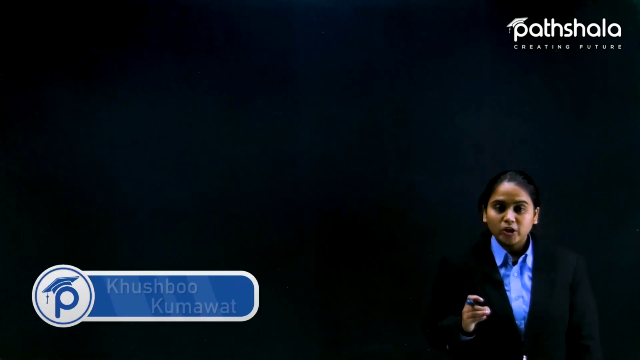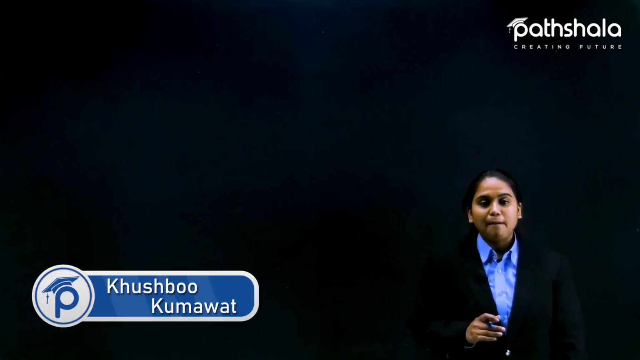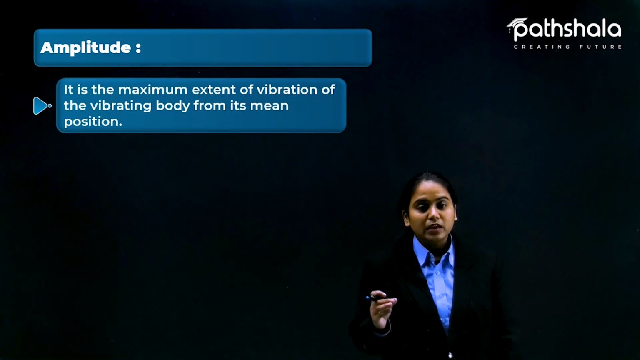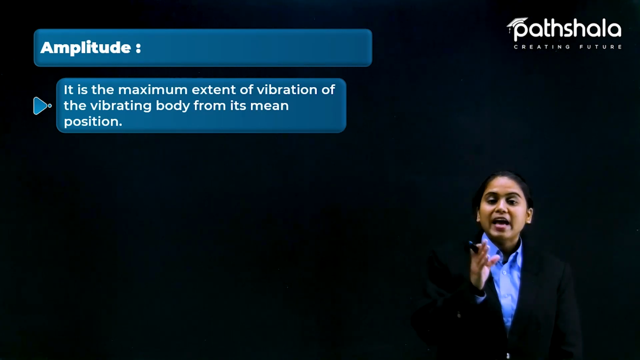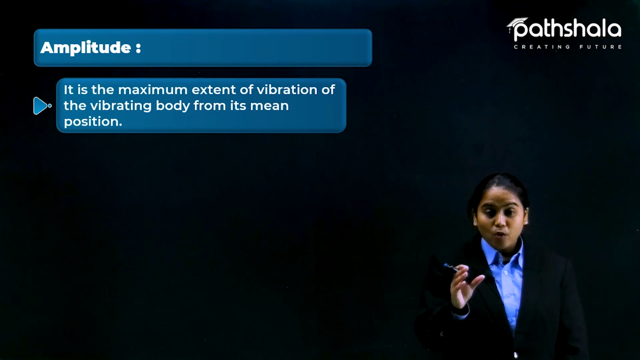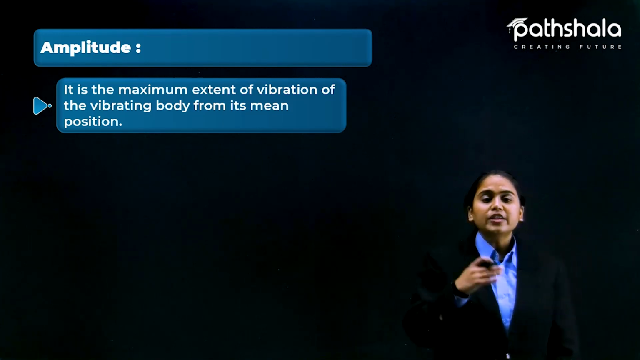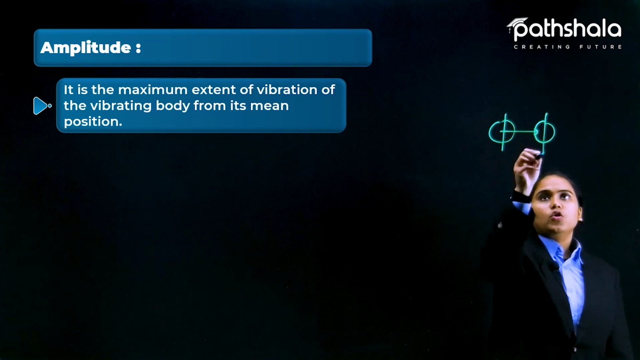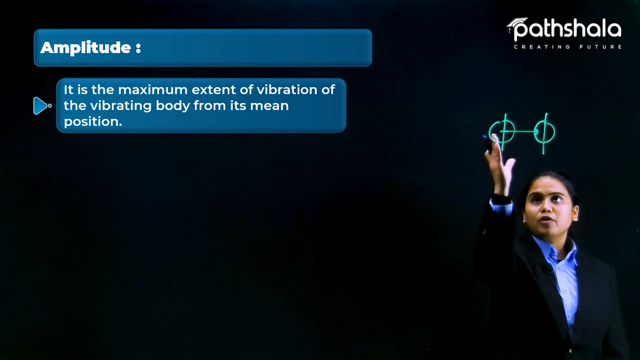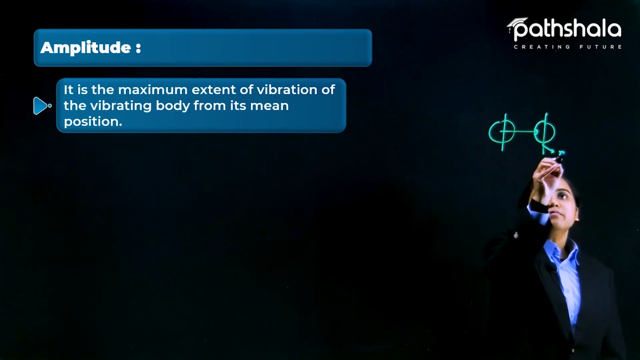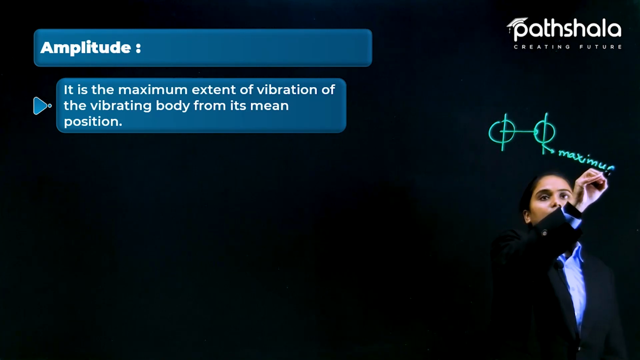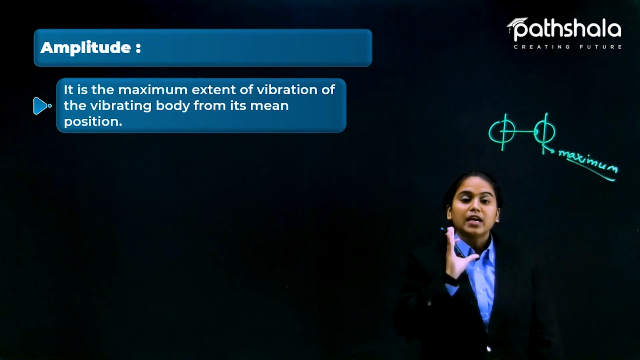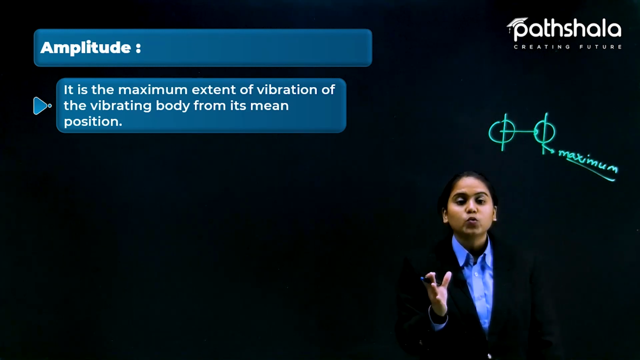So according to the terminologies, our first term is amplitude. Amplitude is the shifting of the particle from its mean position to the maximum extent. We have seen that a particle shifts from its mean position to some particular extent, depending on the loudness of the sound that has been produced by something.